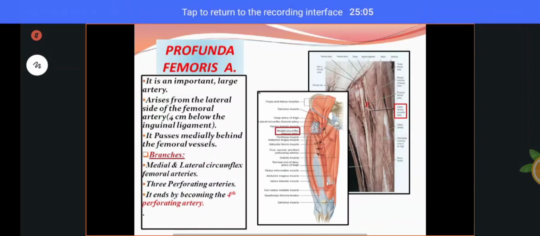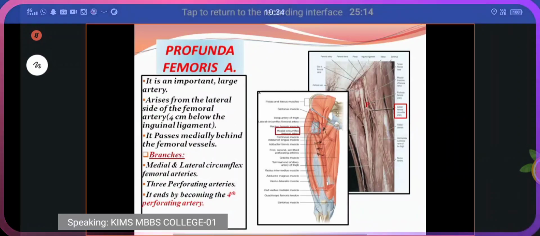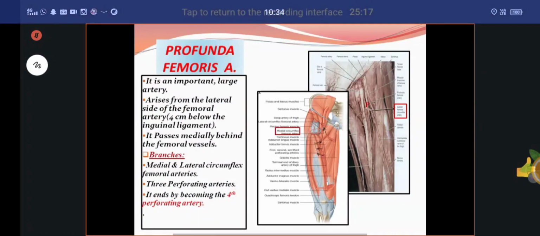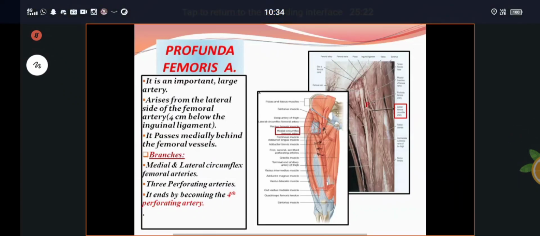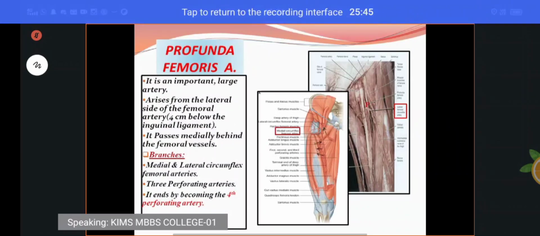That is one more component, one more content of the adductor compartment. Are you clear? We will discuss the femoral artery in the femoral triangle next class. Now what do you remember? The profunda femoris artery, the only largest branch of the femoral artery, mainly comes from the lateral side of the femoral artery, 4 centimeter below the inguinal ligament. It gives rise to medial and lateral circumflex femoral arteries and 3 perforating arteries. The 4th perforating artery is the continuation of the profunda femoris artery. Are you clear?